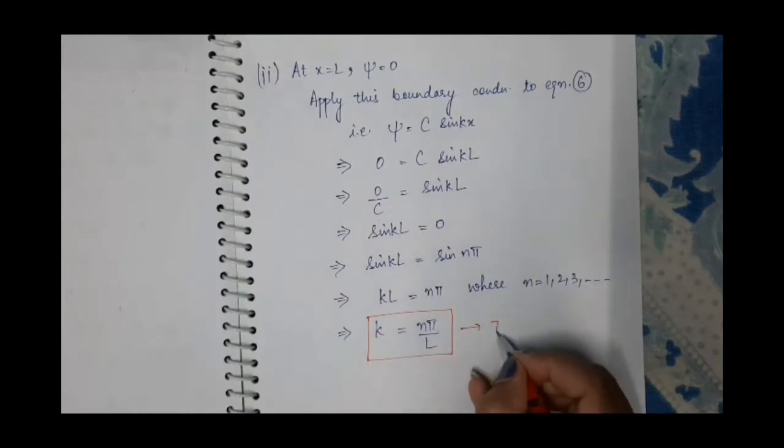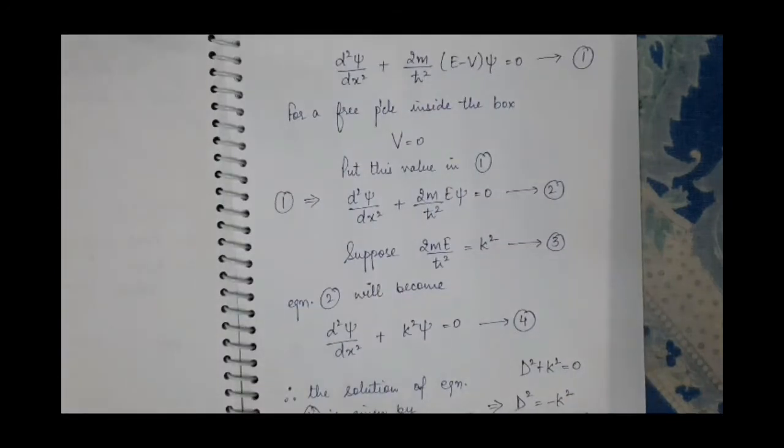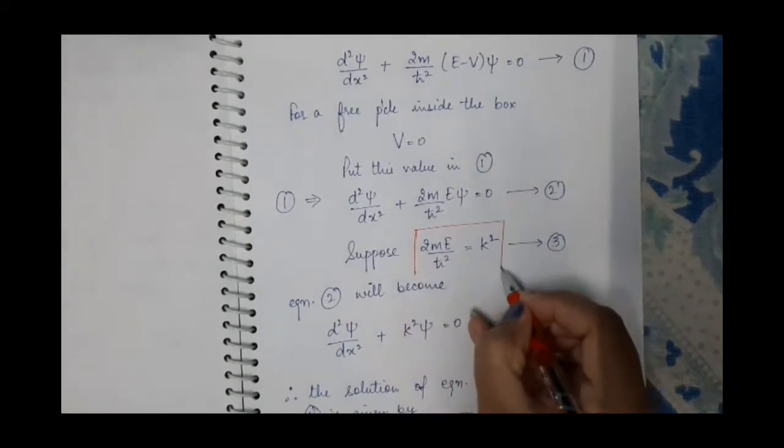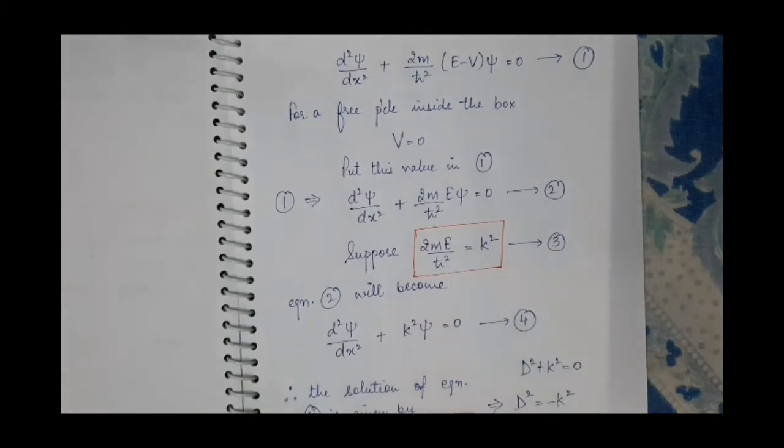And suppose this is equation 7th, and from equation 3rd we have k square is equal to 2mE by h cut square.